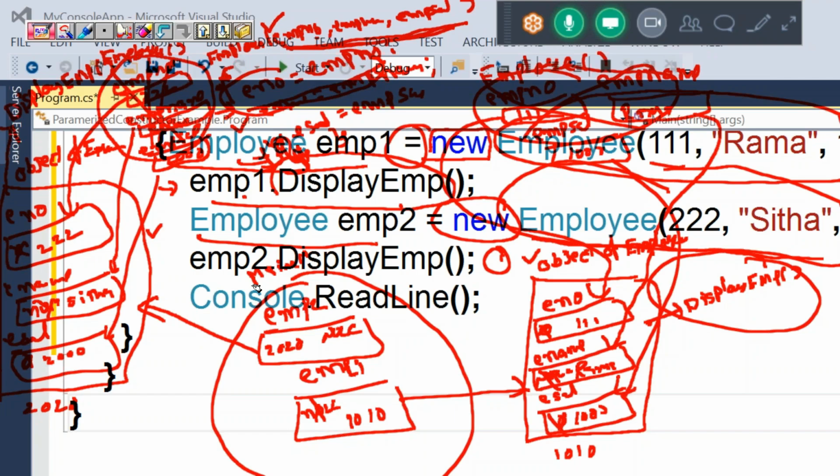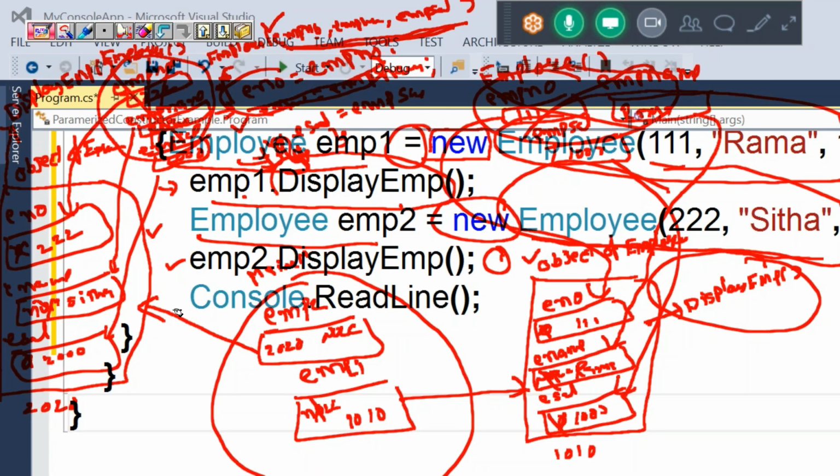Now control is invoking the second method. Second method is what? emp2.displayEmp. So now the displayEmp method is invoking on behalf of the first object or second object? Second object. That's why it will print the second object's values. What is the output right now? Employee number is 222, employee name is Sita, salary is 2000.